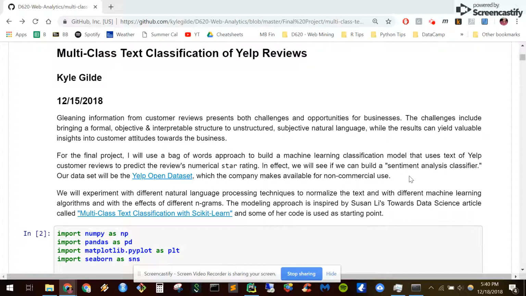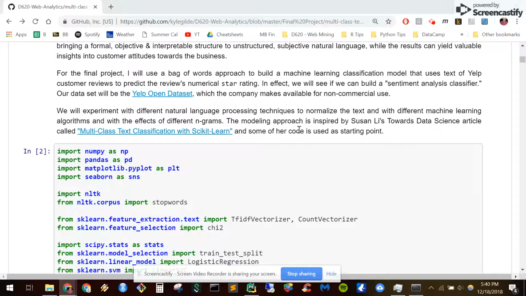And we're going to, in effect, see if we can build a sentiment analysis classifier between the ratings and the review text. Before we continue, I have to mention that a lot of this analysis was inspired by Susan Lee's writings at towardsdatascience.com.